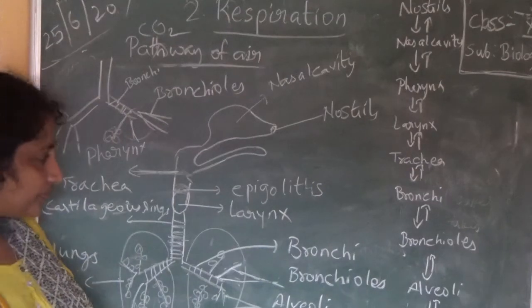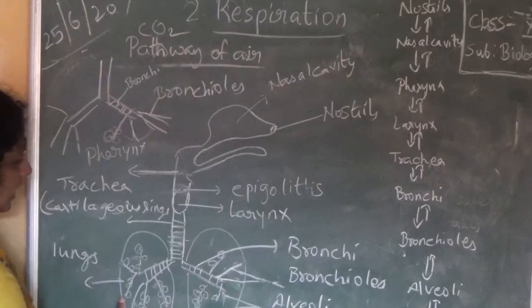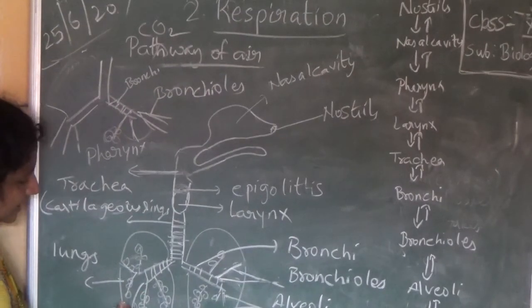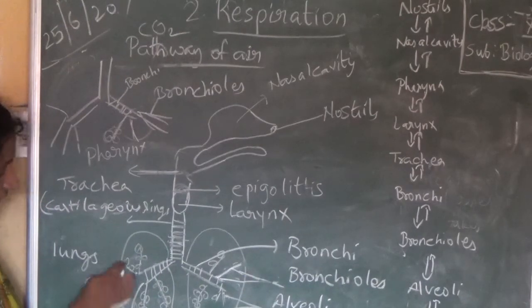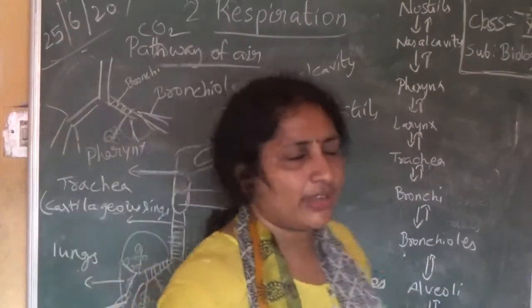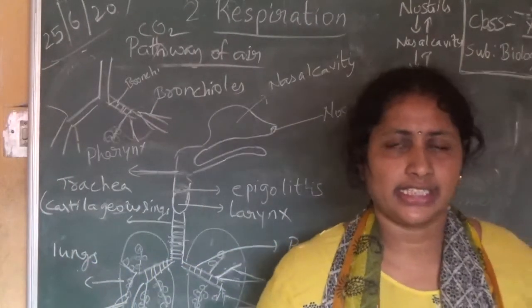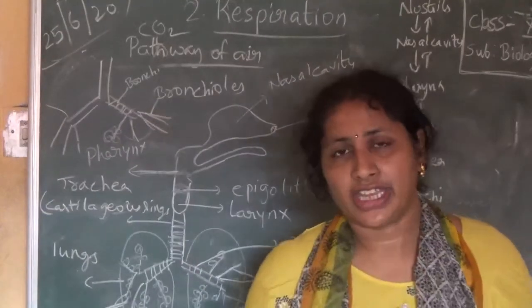Gas exchange takes place in the alveoli. These are the alveoli. Blood comes to the alveoli. The oxygen is taken by the blood and carbon dioxide is given to the alveoli. There are millions of alveoli in the lungs. If you keep them in a straight line, it may become 160 square meters.